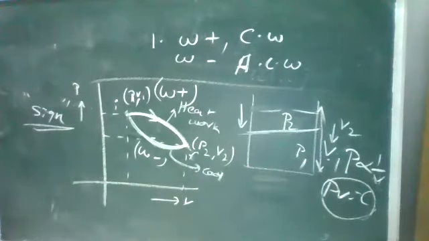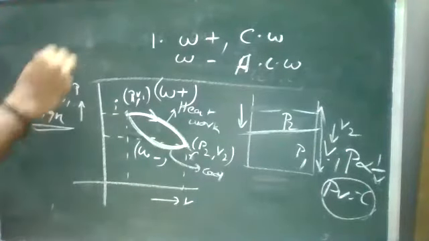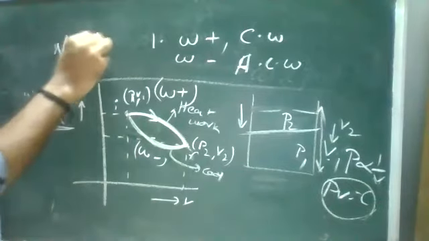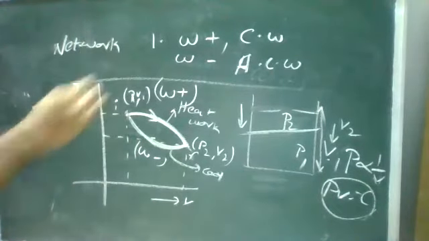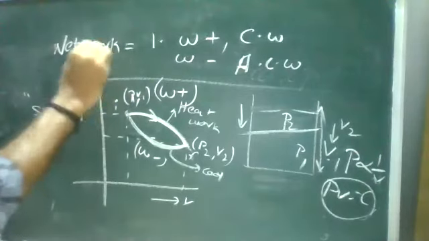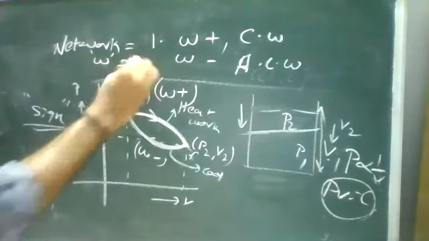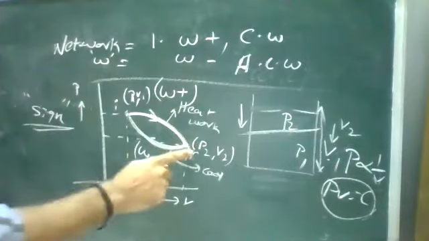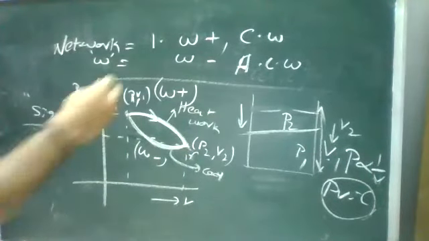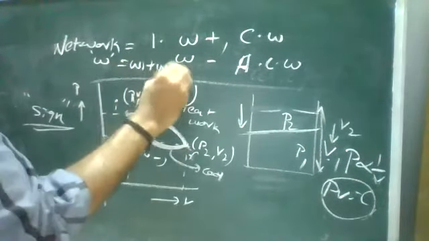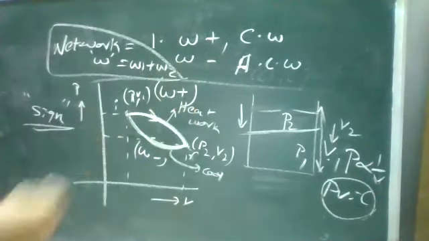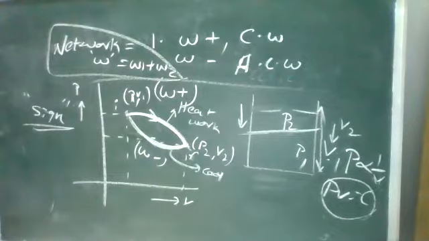And remember, when we are discussing the work function, the net work is nothing but the total work done. So W is equal to, here there are two types of process: one initial to final, another final to initial. So W1 plus W2 is the net work acting on this process.